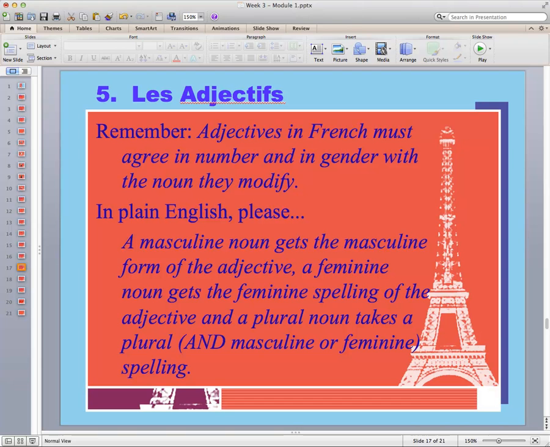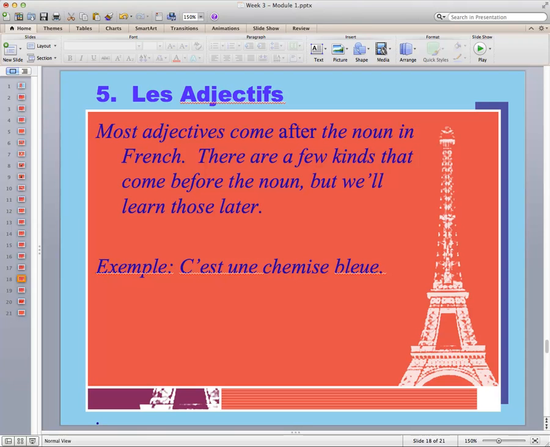Remember, because nouns in French have gender, they're either masculine or feminine, and they always have number, either singular or plural, an adjective in French must agree in number and in gender with the noun they modify, which in plain English means that a masculine noun gets the masculine form of the adjective, a feminine noun gets the feminine spelling of the adjective, and a plural noun takes the plural and either a masculine or feminine spelling. Most adjectives in French come after the noun. There are a few kinds that come before, but we'll talk about those later.